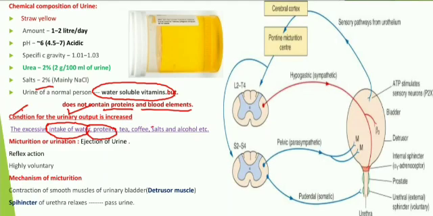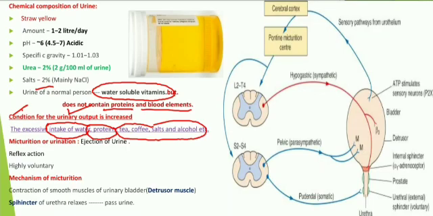Another thing is, if you take tea, coffee, alcohol and salts, these are also responsible for urinary output. How? Because tea, coffee and alcohol are stimulants. Especially tea and coffee can stimulate the adrenal gland, and that is responsible for more formation of urine, leading to more urine output. And that's why doctors generally advise patients who are suffering from renal calculi to take alcohol. Alcohol leads to more urination, and through the urine they can remove some small crystals formed in the kidney.